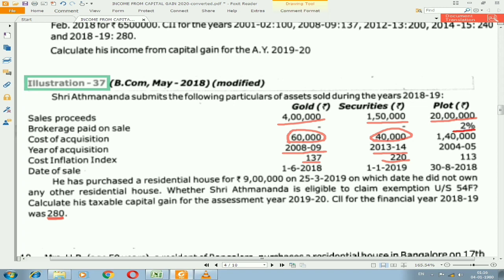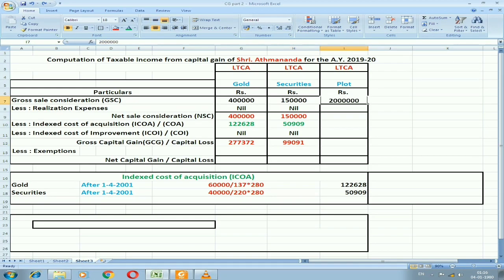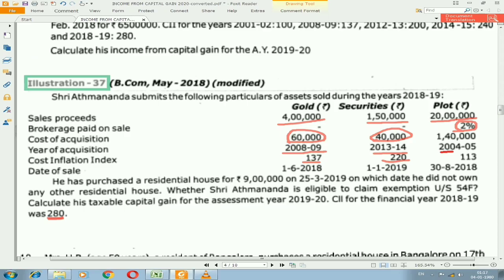Sale is 20 lakh and expenses on that is 2%. So first let us take the sale value 20 lakhs. 2% on that 20 lakh is 40,000. If I deduct it, I'll get 19,60,000 as net sale consideration. Index cost of acquisition will be also after 1/4/2001. I need to take 1,40,000 divided by 113 into 280.